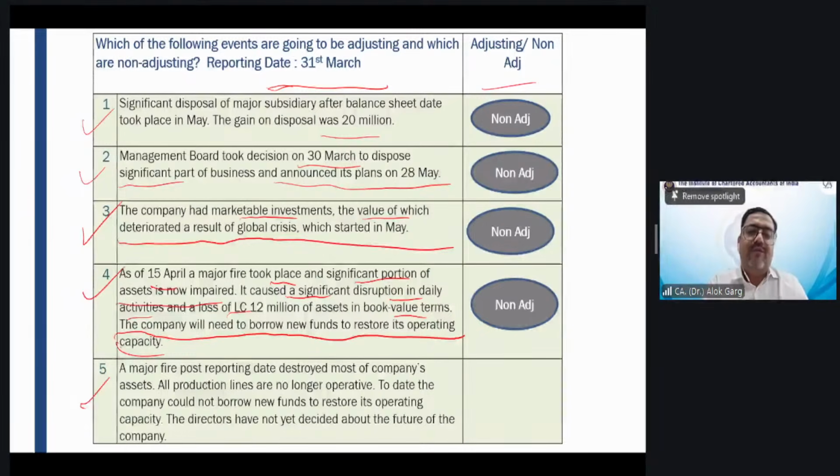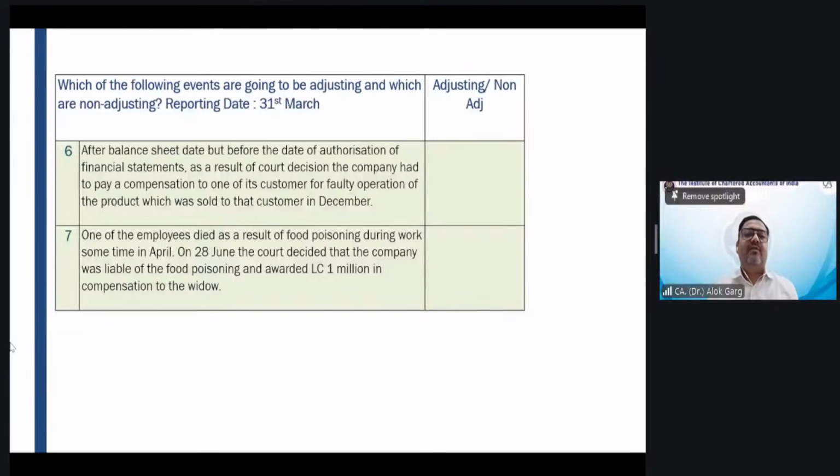Okay. Now, fifth question. A major fire post-reporting date destroyed most of the company's assets. All production lines are no longer operative. To date, the company could not borrow new funds to restore the operating capacity. The directors have not yet decided about the future of the company, means major issue. Friends, adjusting event, non-adjusting event? In this case, it will have an impact on the going concern. It will be an adjusting event, right?